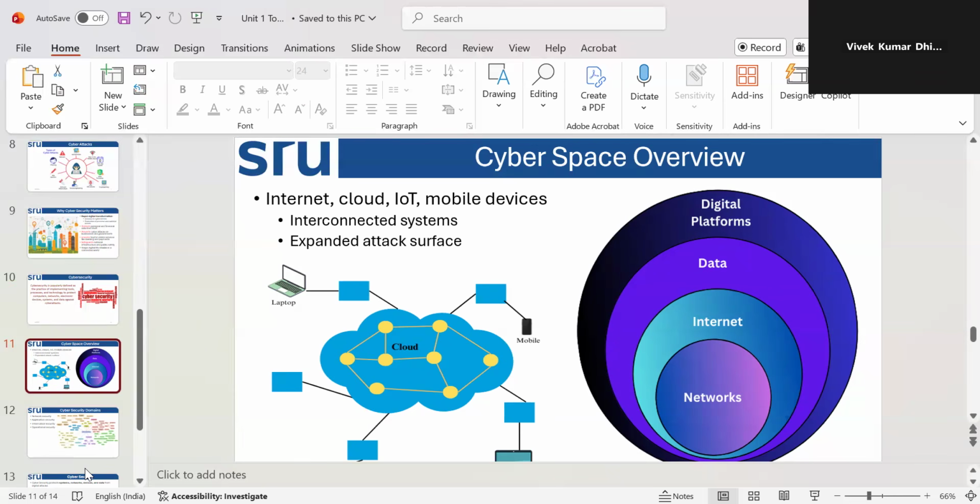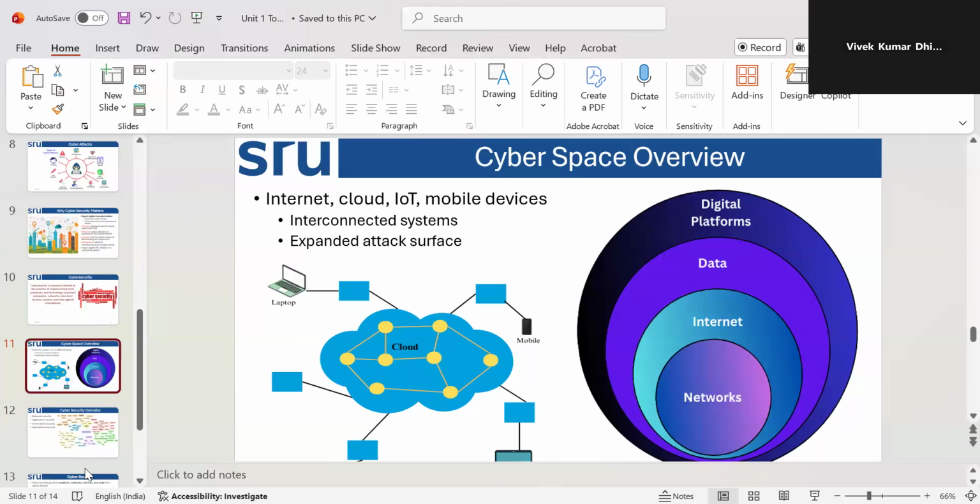So internet, cloud, IoT, and mobile devices are linked to each other, right? Nowadays you have a modem inside your room, there's Wi-Fi, so everything is connected. If you want to compute something online, there's a cloud computing platform as well. So cyberspace is a large space of digital data, internet, and networks. All that space needs to be protected. That's how cybersecurity needs to work, to make sure that every single step and process is secure during any cyber activities.